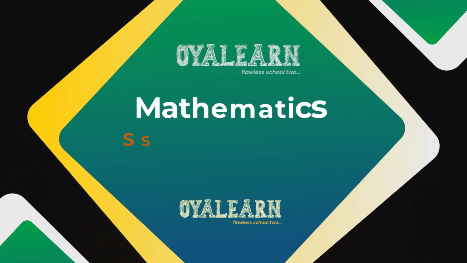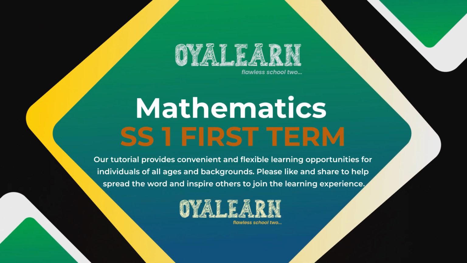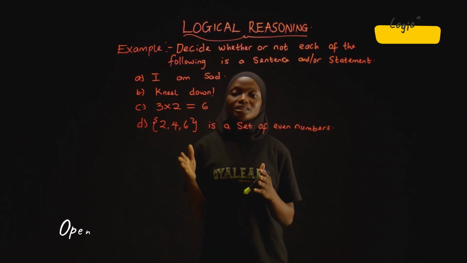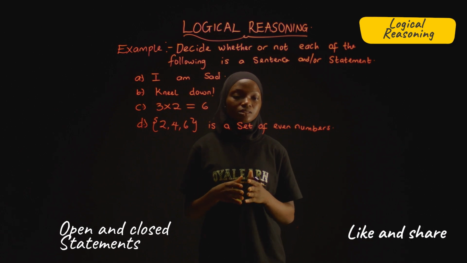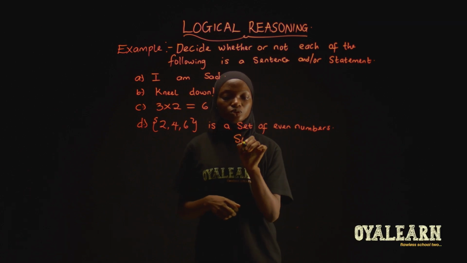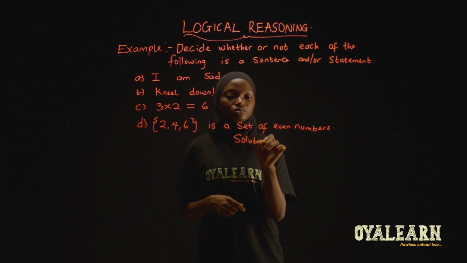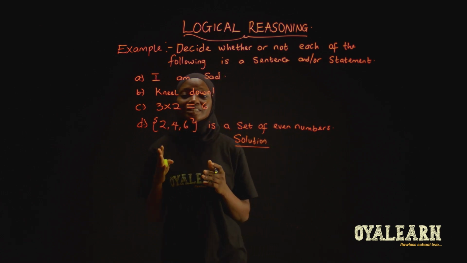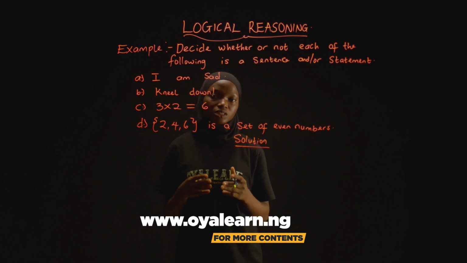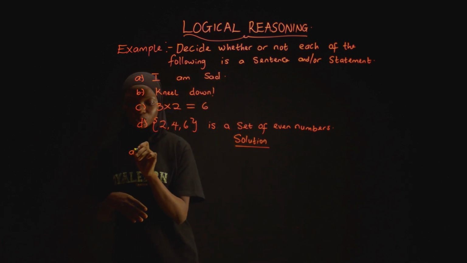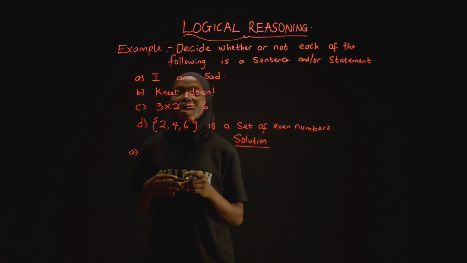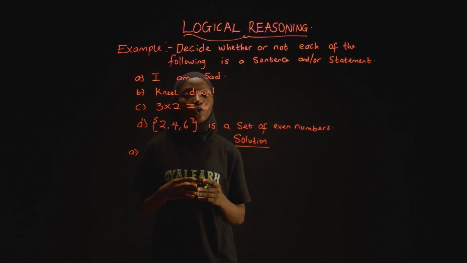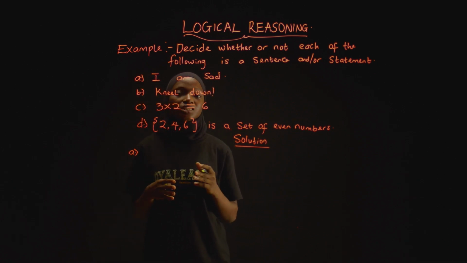Now let's figure out if these that we have here are sentences or statements. Solution. We are to decide whether or not each of the following is a sentence and/or statement. That is, it can be a sentence and a statement altogether. Now the first question, it says, I am sad. But first, let's recall what a sentence is and what a statement is.